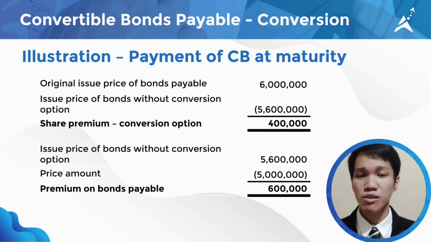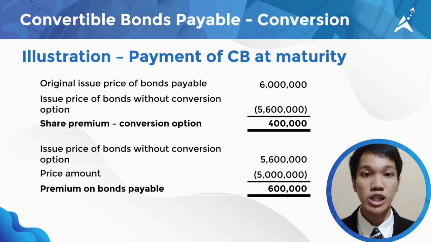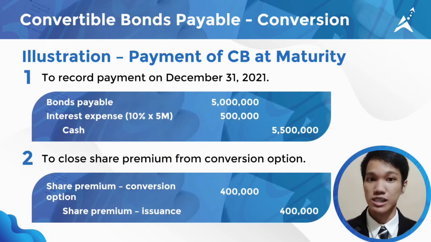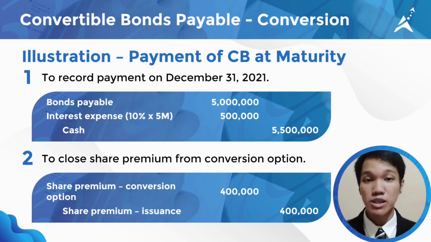Since the bonds already matured, the premium on bonds payable is already fully amortized. Here are the journal entries. Debit bonds payable 5 million and interest expense or 10% of 5,500,000 and credit cash 5,500,000. To record payment of bonds on December 31, 2021.